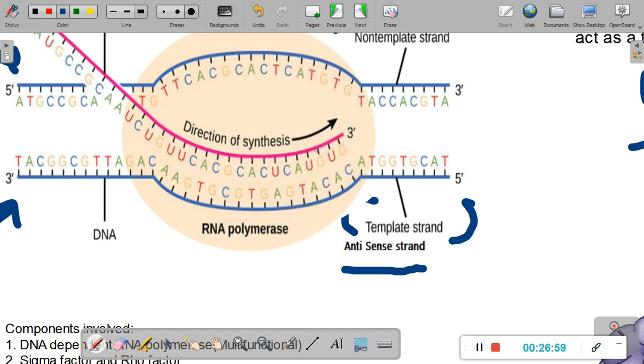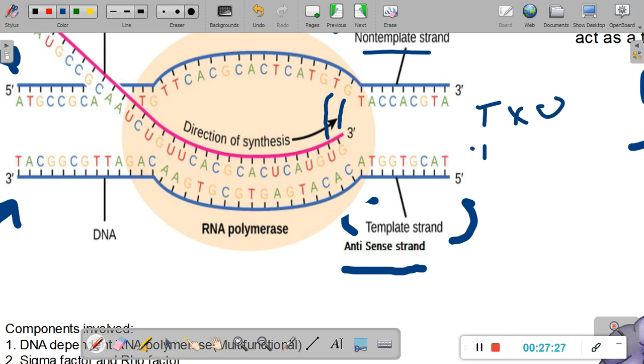Now if you look at the newly synthesized mRNA molecule, you see the sequence on this mRNA molecule is exactly the same as the sequence on the non-template strand, or the sense strand. Have a look. The first base is G and here it is G. The second is U and the second is T. Now these are the same bases. Oh, but you think T is not U?